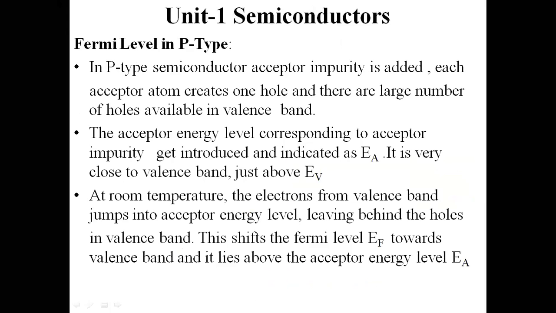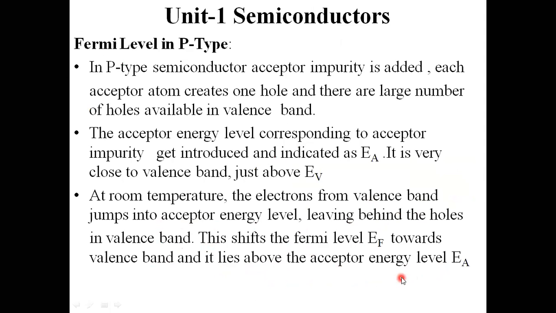And at room temperature, the electrons from the valence band jump into the acceptor energy level, leaving behind holes in the valence band. This shifts the Fermi energy level EF towards the valence band, and it lies above the acceptor energy level.